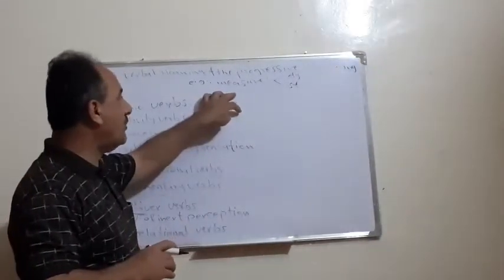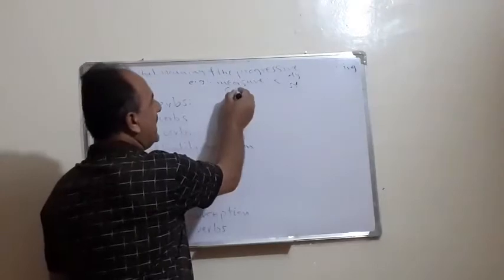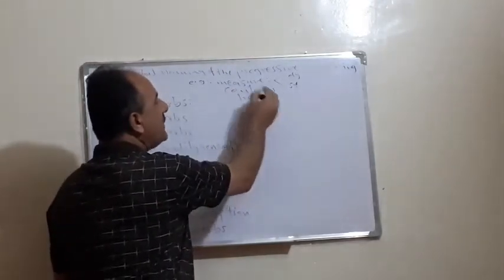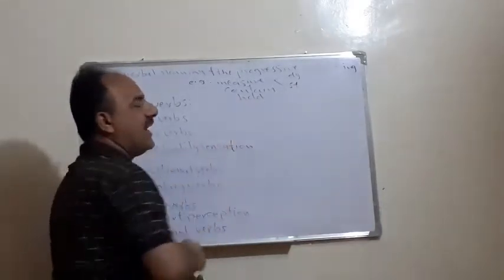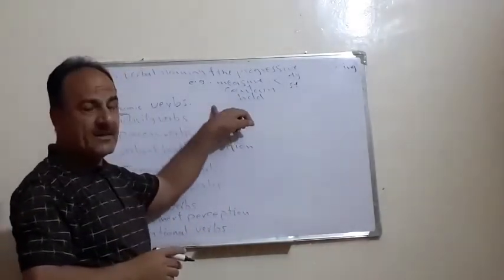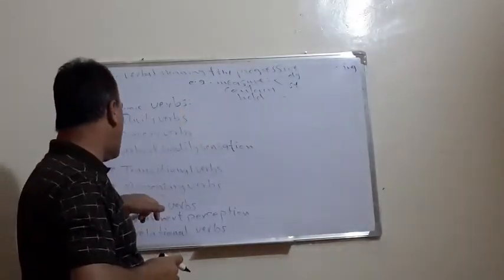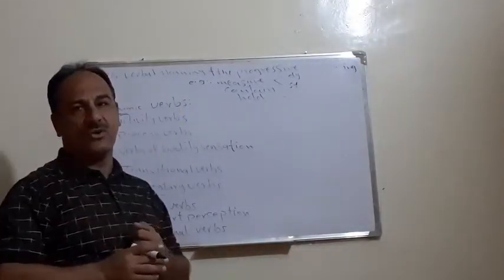So we have a group of verbs like measure, or contain, or the verb hold. These verbs and others, according to their meaning, are sometimes progressive and dynamic, and sometimes stative, according to their situation or meaning.